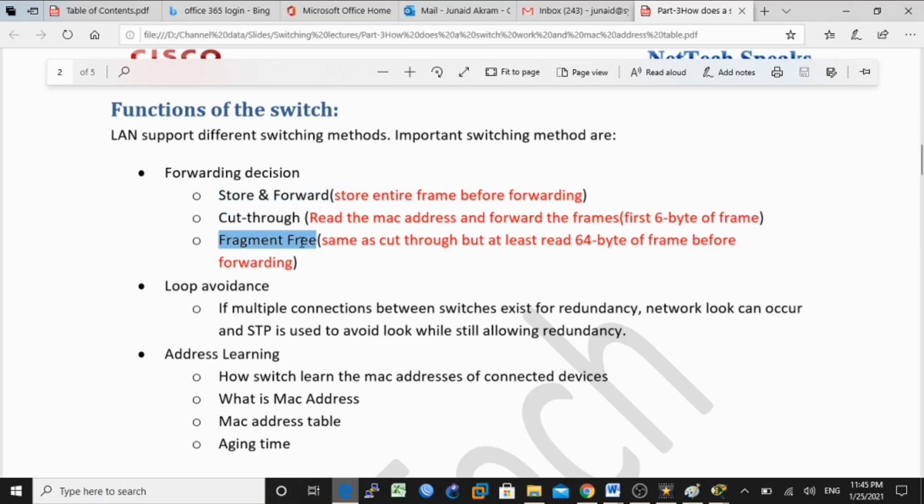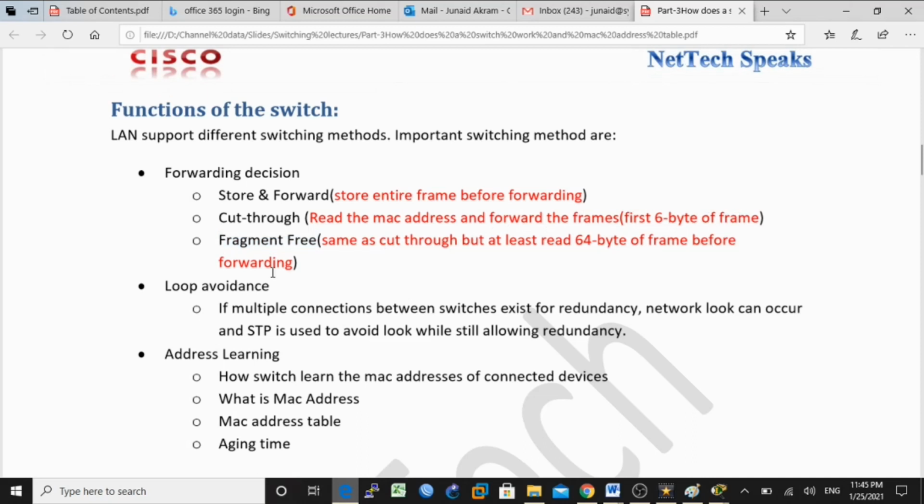And the third one is the fragment free switching method. It is an advanced form of cut through switching. The switch in this case reads only the destination MAC address before making the switching decision. It reads, in this case, the first 6 bytes of the frame.